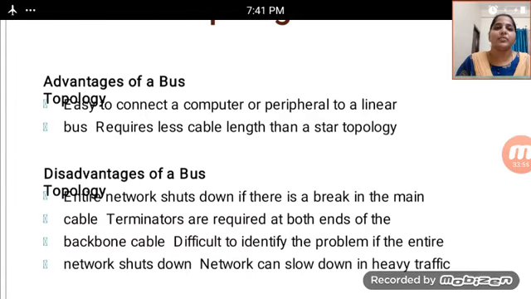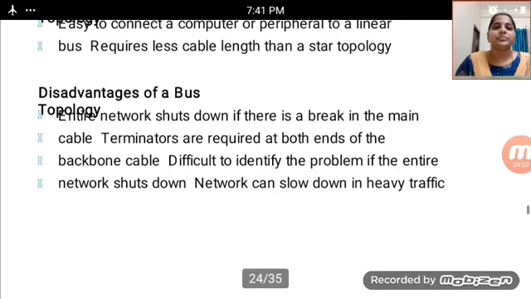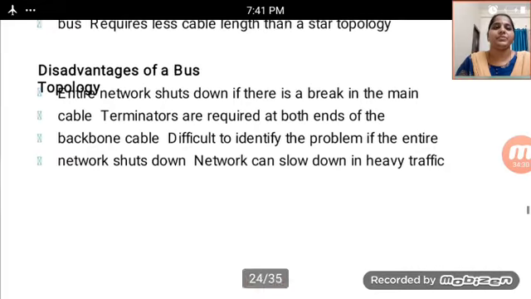Disadvantages of a bus: the network shuts down if there is a break in the main cable, terminators are required at both ends of the backbone cable, and it is difficult to identify the problem if the entire network shuts down. The network can slow down in heavy traffic. These are the main disadvantages of using a bus topology.